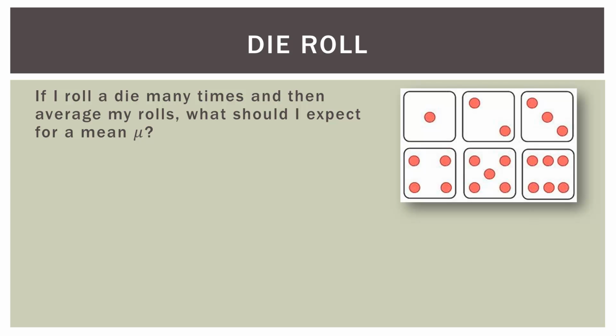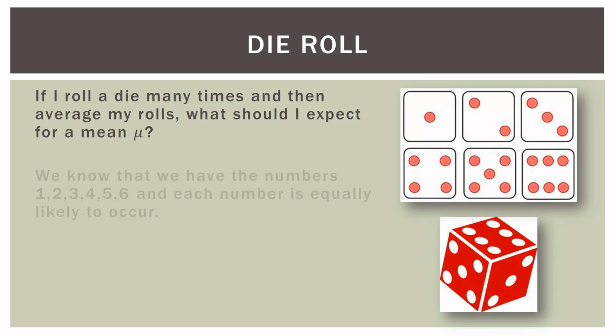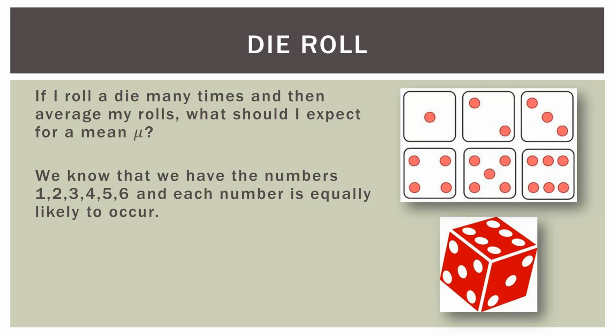So as you know, we have 6 numbers on the die, 1 through 6. Now, we also know that each number is equally likely to occur. So on a fair die, each number has a probability of 1/6. And we'll show that here in the chart in a minute. Now what is the mean of 1, 2, 3, 4, 5, 6? Because remember, each number is equally likely to occur. And so if we roll the die many times, 1/6 of the numbers will be a 1, 1/6 of those numbers will be a 4, etc.